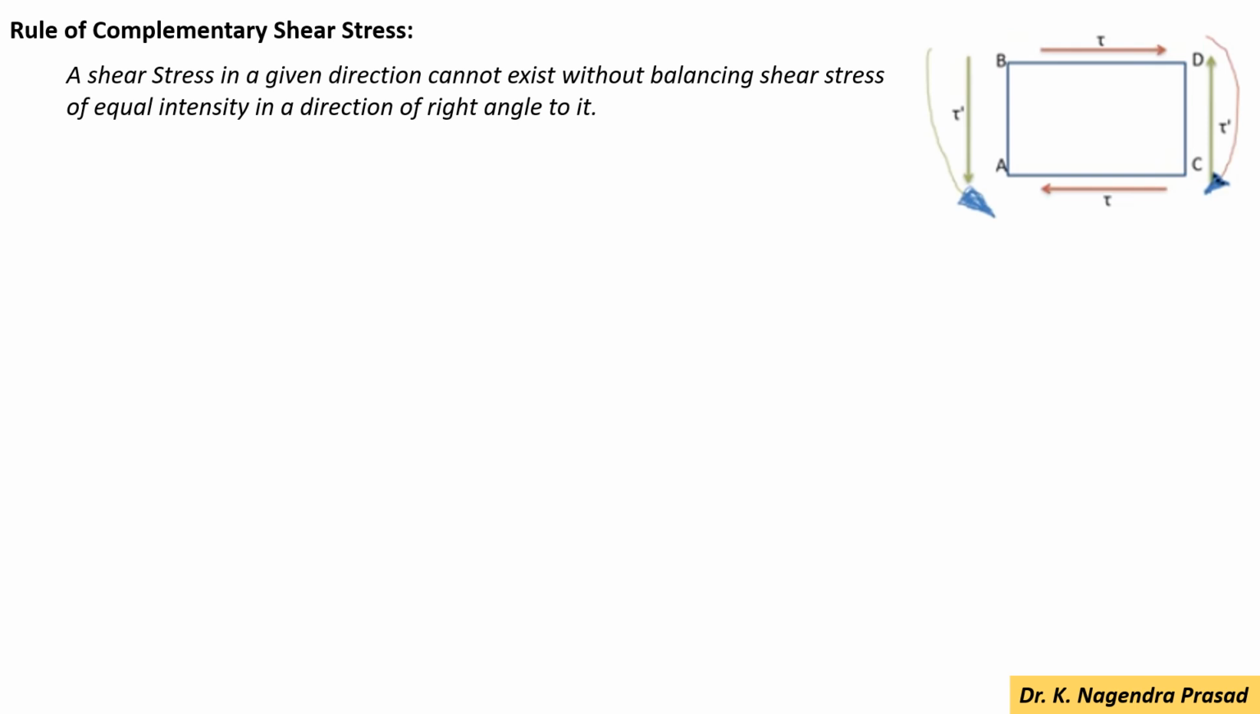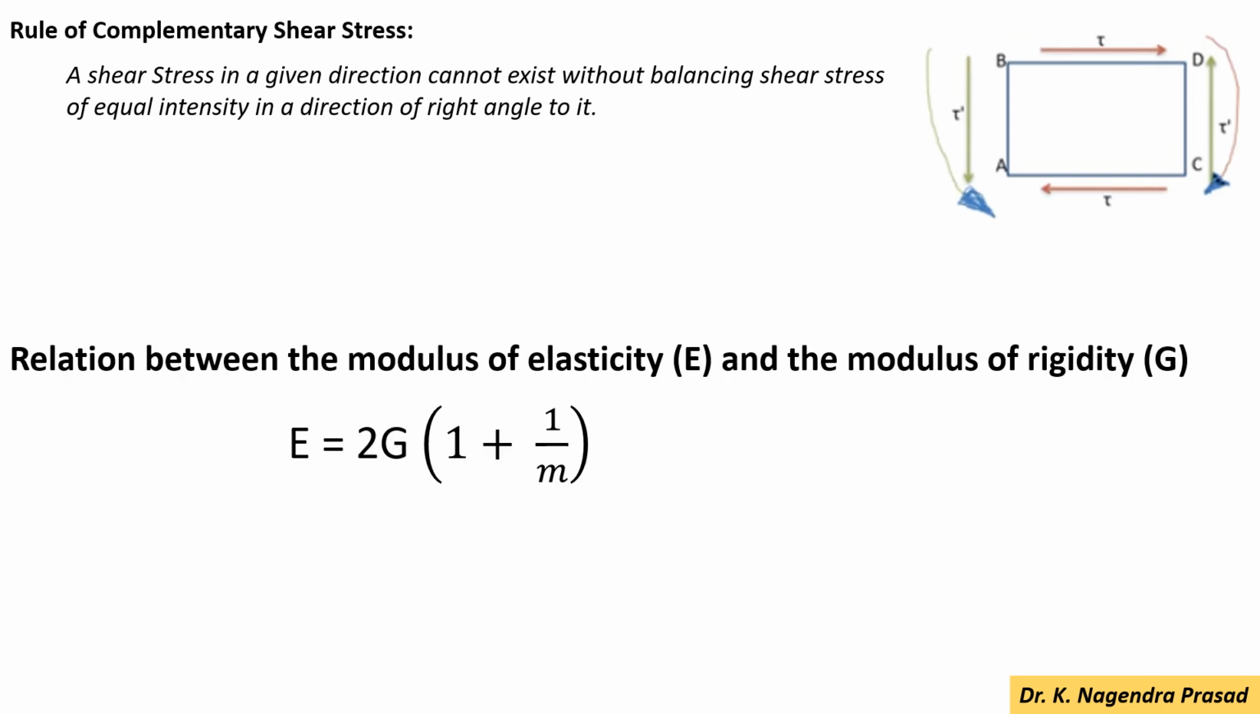Next we look at the rule of complementary shear stress. A shear stress in a given direction cannot exist without a balancing shear stress of equal intensity in a direction at right angles to it. Next, the relationship between the modulus of elasticity and the modulus of rigidity, that is, the relationship between E and G: E = 2G(1 + 1/m).